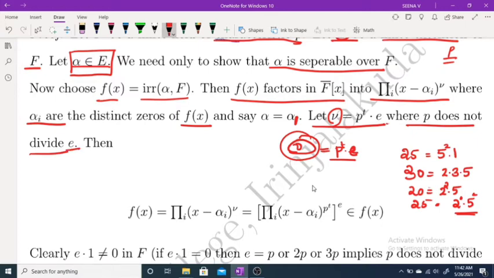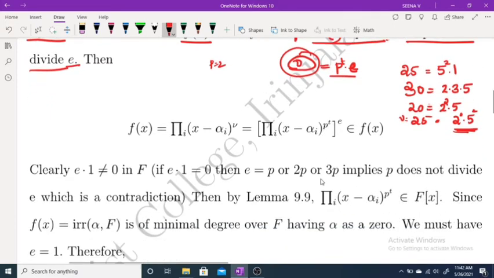If you take p equal to 2 and suppose nu is equal to 25, then you can write nu like this. And f(x) you can write, for nu as p raised to t into e, as this whole raised to e.